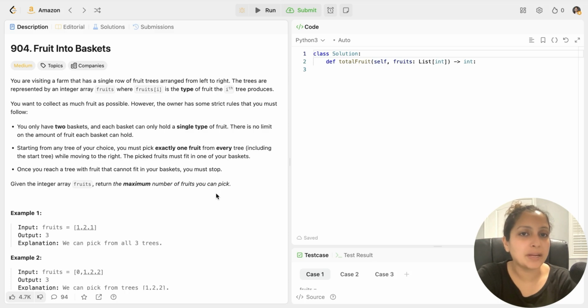Today I have brought you a very interesting LeetCode problem, LeetCode 904, Fruits in Basket. It's a medium level question but a very interesting question for several companies, especially FAANG companies, Microsoft, Salesforce in their last 1 to 2 months of interviews. So let's see what this question says and how we solve it.